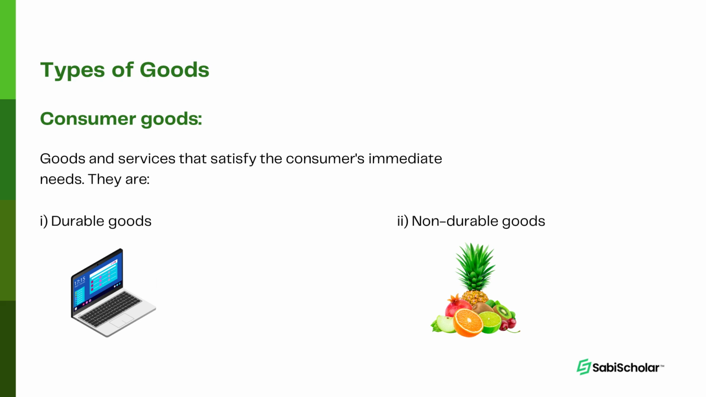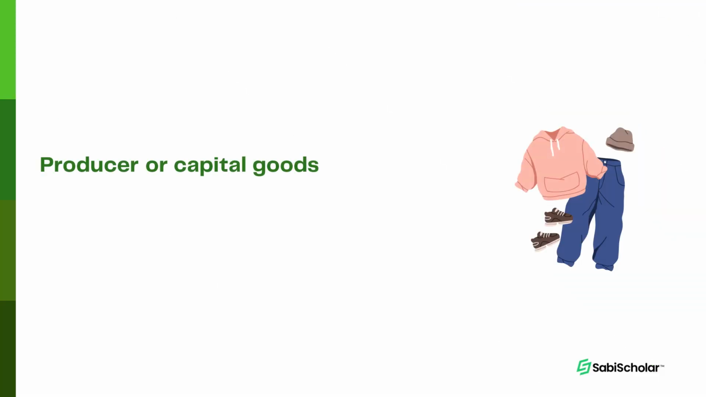Now, the durable goods are the goods that actually last for a long time. And then the non-durable goods, those ones that do not last for long. That means they can perish, like your tomatoes, your vegetables. We also have the producer or capital goods. These are goods desired not for their direct use, but for the assistance they give in further production of other goods. They can't satisfy human wants directly.